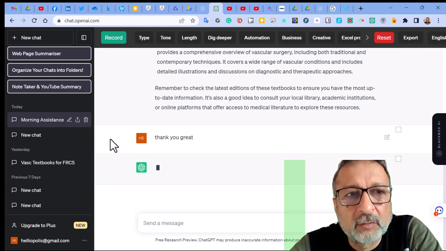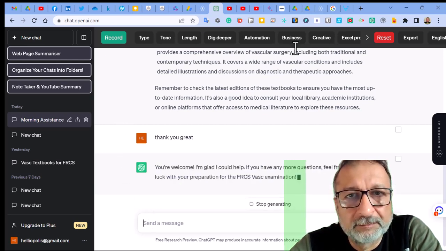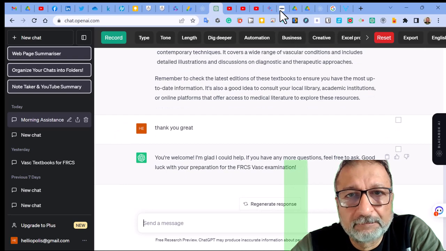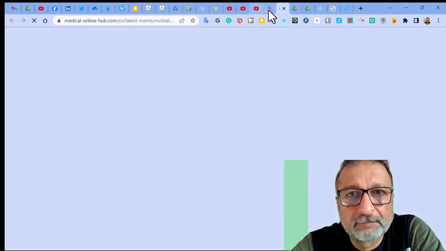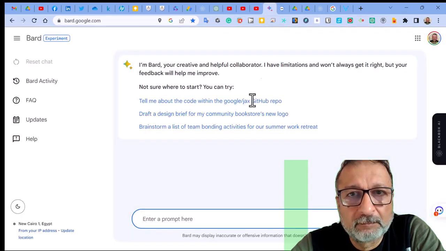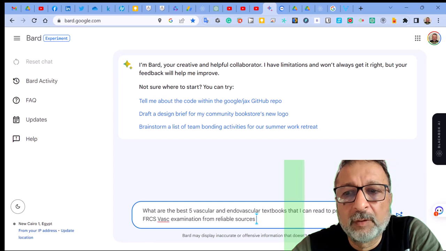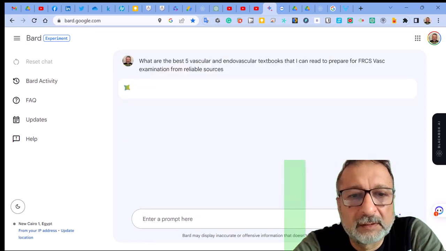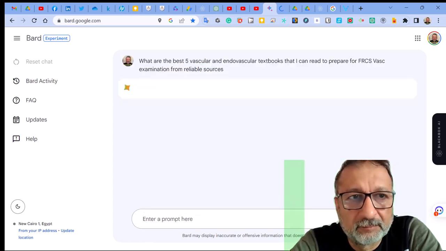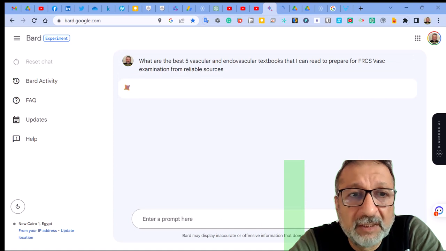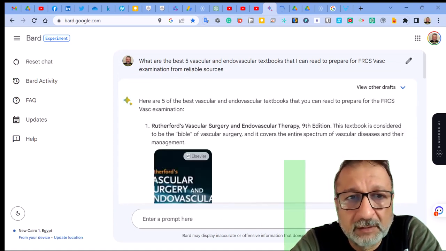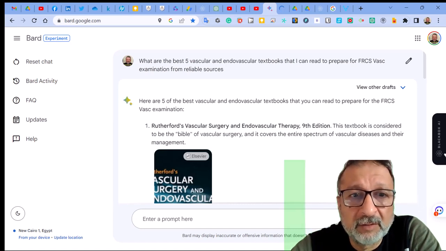Let us go to Bard. Let us ask the same question again to Bard, and let us see the reply. Bard is freely available. Anyone with a Google Chrome browser, or even another browser, just click on Bard. Again, it mentioned the first book, Rutherford.